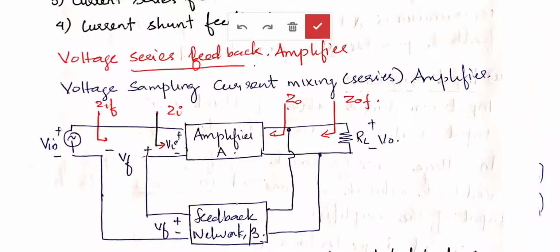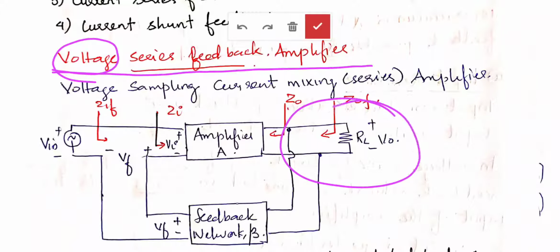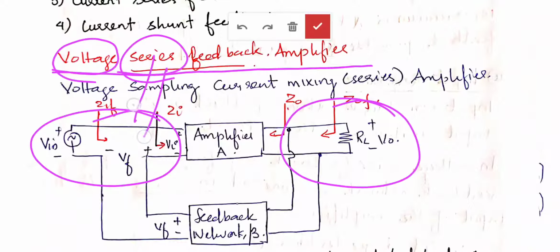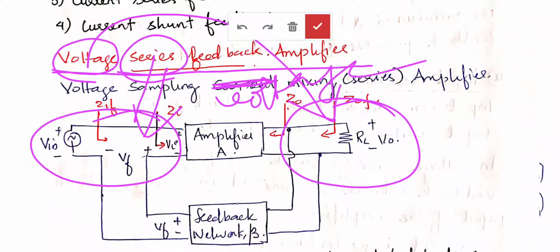So the circuit is a voltage series feedback connection. That means what we are doing is voltage sampling and voltage mixing. This "series" determines the input connection, and this "voltage" tells what type of sampling is happening at the output. So it is voltage sampling, this is not current, this is voltage mixing. Voltage sampling, voltage mixing amplifier.